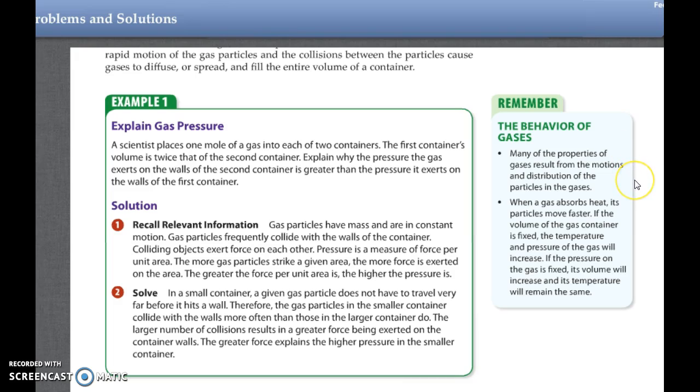Remember the behavior of gases. Many of the properties of gases result from the motion and distribution of the particles in the gases. When a gas absorbs heat, its particles move faster because they're getting more energy. If the volume of the gas container is fixed, or stays the same, the temperature and pressure of the gas will increase. If the pressure on the gas is fixed, its volume will increase and its temperature will remain the same.